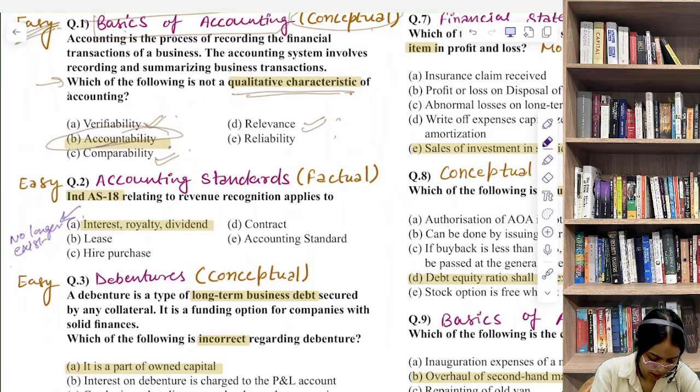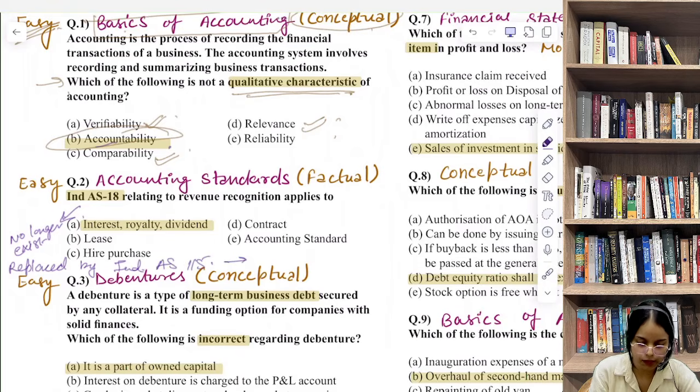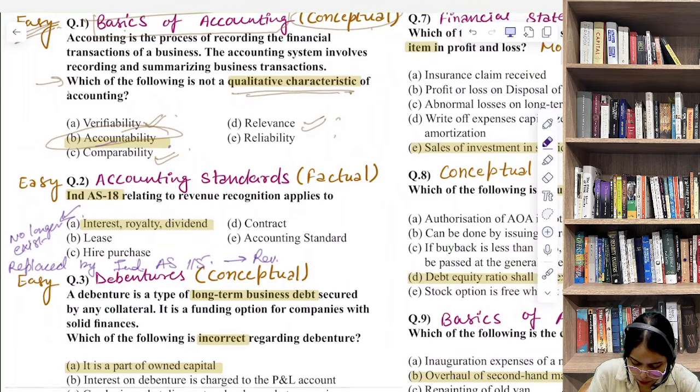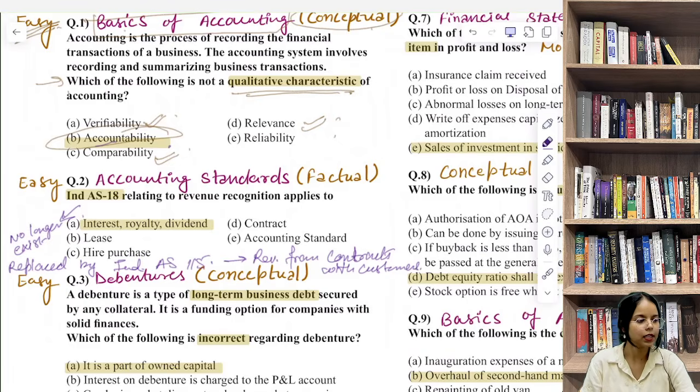Okay, replaced by Ind AS 115, and Ind AS 115 किसकी बात करता है, revenue from contracts with customers. Okay, contracts with customers. तो बेसिकली हमसे Ind AS 18 पे क्वेश्चन पूछा गया था, बट अब वो Ind AS 18 एग्जिस्ट नहीं करता है.